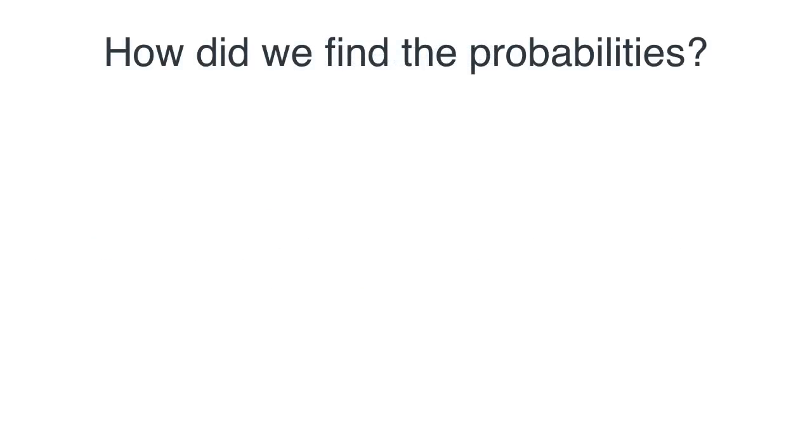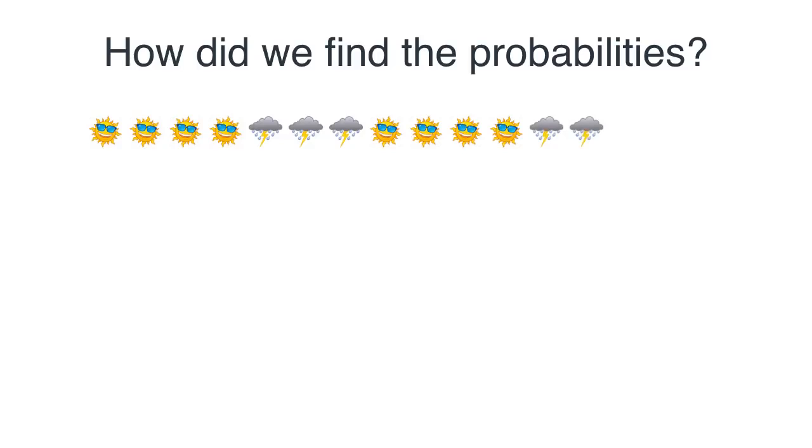They look a little magical, but actually it's not that hard to infer them. Let's say we have some data that we've looked at and that we've been able to study the past weathers. So we see that the weather is sunny, sunny, sunny, sunny, rainy, rainy, etc. And all we're going to do to infer this probability is see how many times a sunny day is followed by a sunny day. So how many times does sunny and then sunny appear in the sequence? Well, we can see that the first 2, then the second 2, then the third 2, etc. So this appears 8 times.